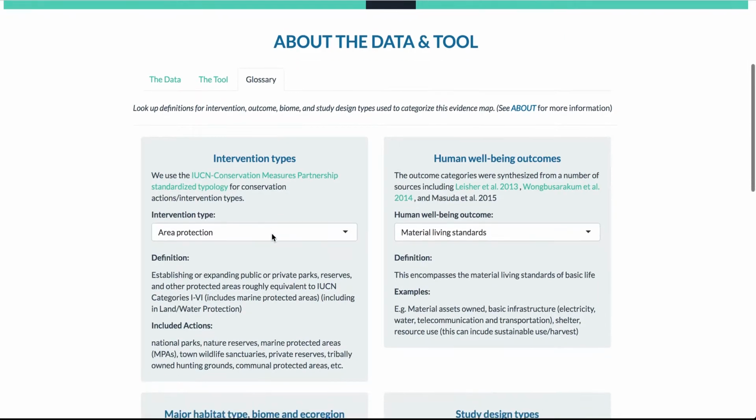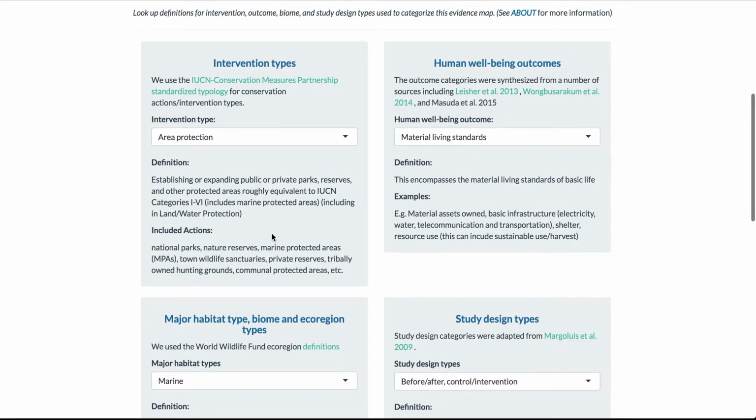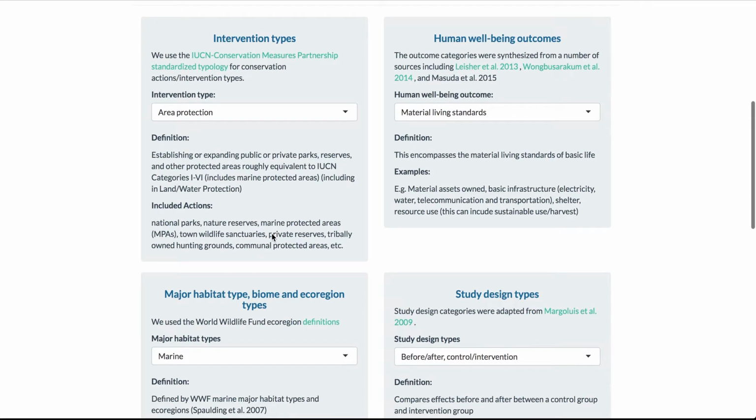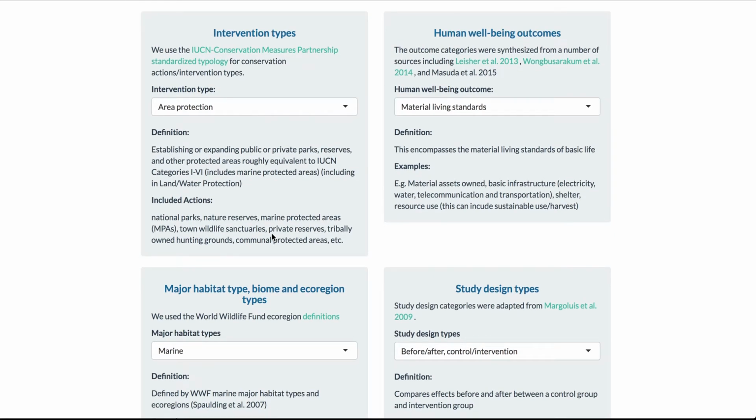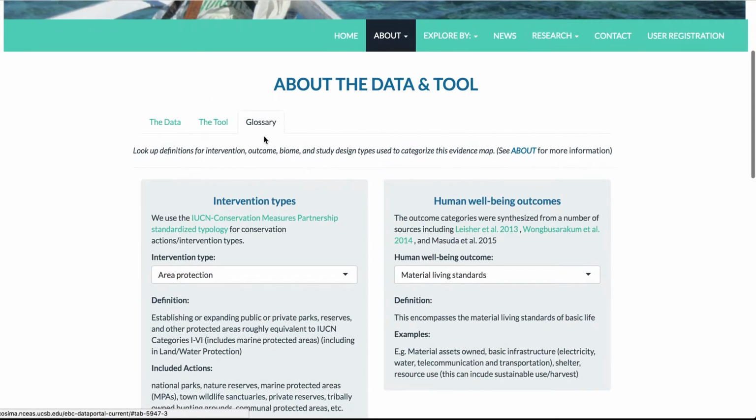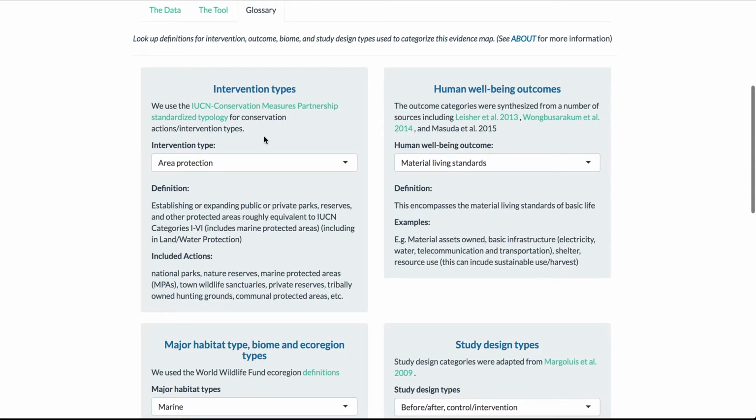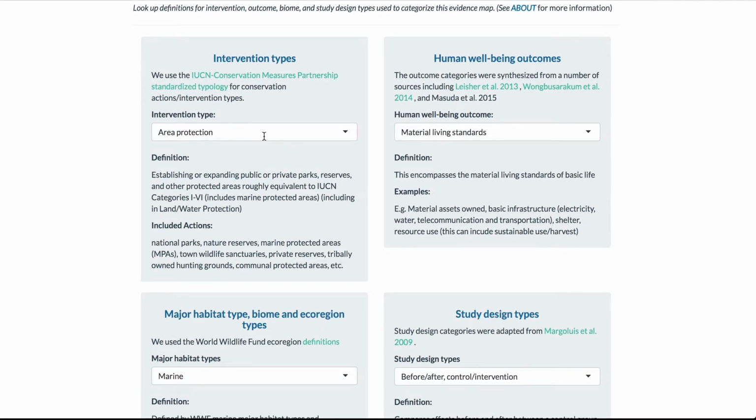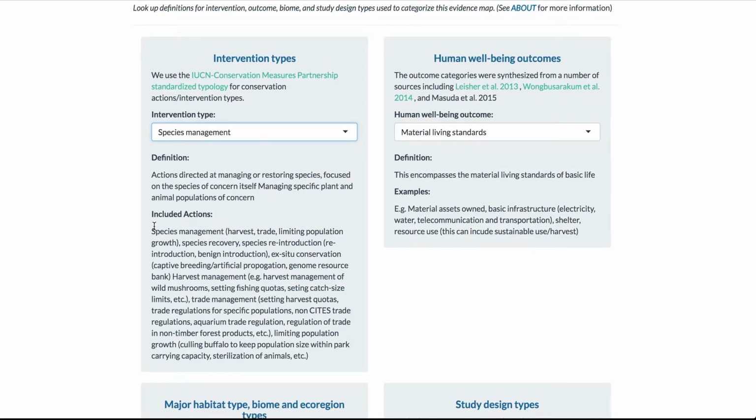A highly recommended first step is to look up what types of actions and outcomes are included in which categories, as well as definitions for different major habitat types, biomes, and ecoregions, and study designs carried out, documented in this systematic map. These would be in the glossary tab here. We use standardized typologies and synthesized frameworks to define and categorize information in this evidence map. So we suggest that you can look up definitions, for example, for species management, and look at the included actions that fell into this category.